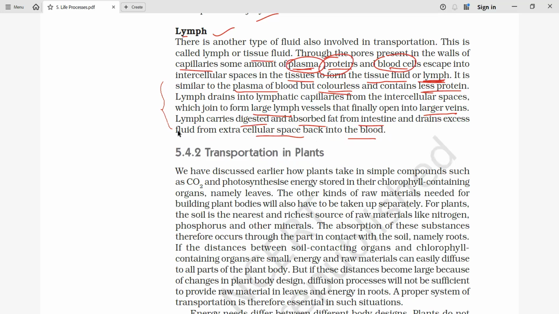So lymph is also very important, as it helps in transportation in the blood, as well as in carrying digested nutrition, the absorbed fat from the intestine, to the organs. You have seen that digestion takes place up to the small intestine, and in the large intestine, extra fluid is absorbed.